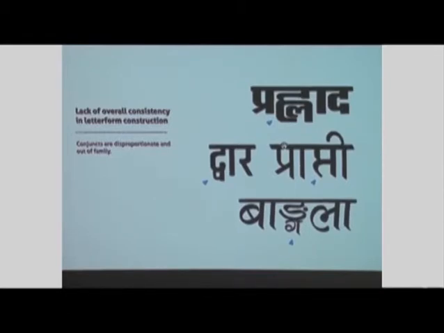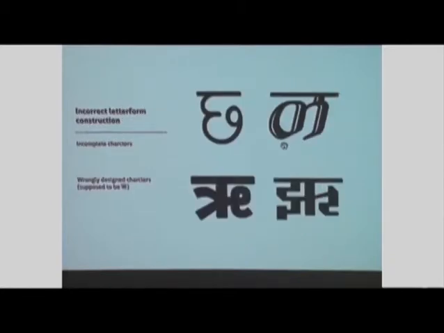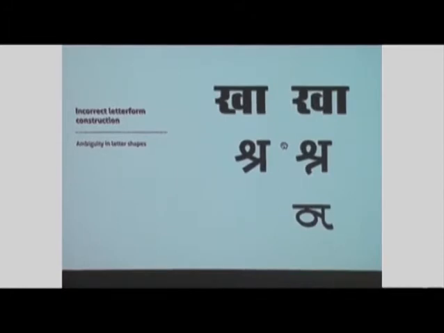Basic vowels and consonants may be well designed, but the same does not reflect in the design of the conjuncts. The letters ch and r appear incomplete. The next two letters, supposed to be ru, are incorrect. One gets easily confused between the word rava and the letter kha, or shra and shna. Similarly, it is difficult to identify the letter na. It can also be read as ma, the last letter.